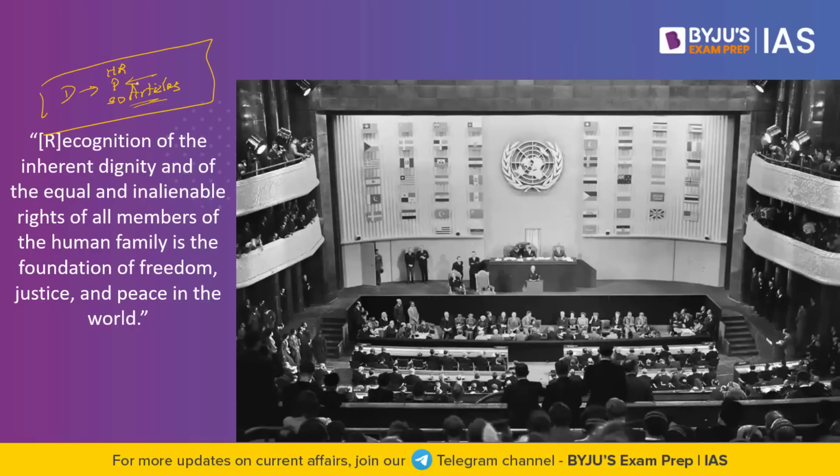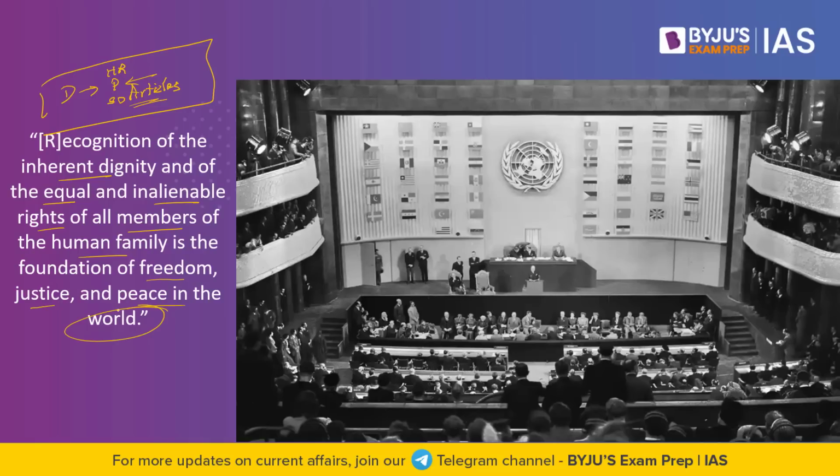What is the preamble of the Universal Declaration of Human Rights? It says: recognition of inherent dignity and of equal and inalienable rights of all members of the human family is the foundation of freedom, justice and peace in the world. This is part of the preamble.